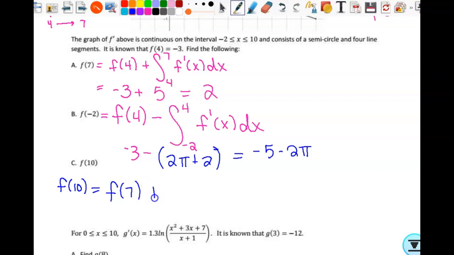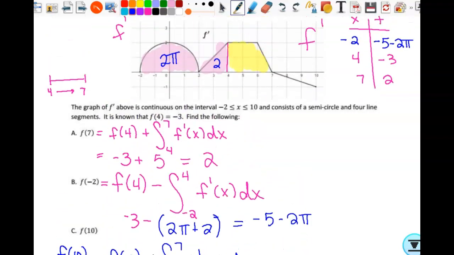How do we find change? By integrating rate of change. All right, so what was f of 7? We found that in part A. That was 2, plus, what is the value of this definite integral? Negative 3/2. Why is it negative?